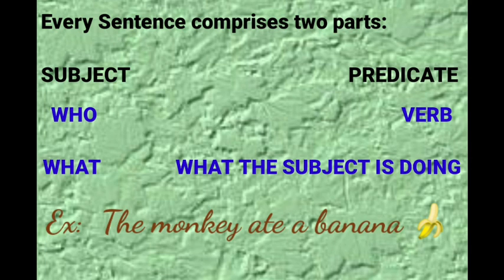In this sentence, we are talking about the monkey. Who ate a banana? The monkey ate a banana. So, the monkey is a subject and the rest of the sentence is a predicate. Predicate contains a verb. It means ate a banana will be our predicate and the monkey is a subject.